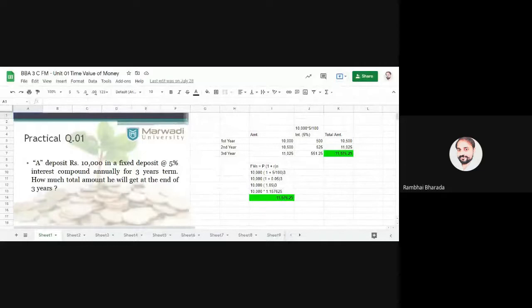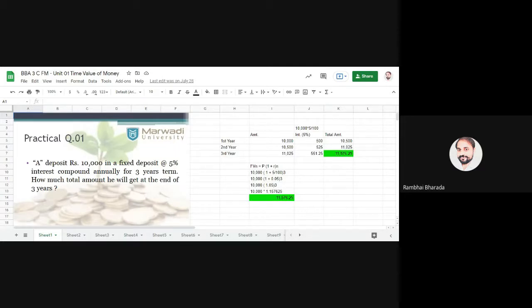So here we have different practical questions, for both future value and present value. Let's try to understand each and every practical question in detail. I will explain each method in detail with a practical question, but for one method we have only one practical question due to the time limit. So first we go for the first method.